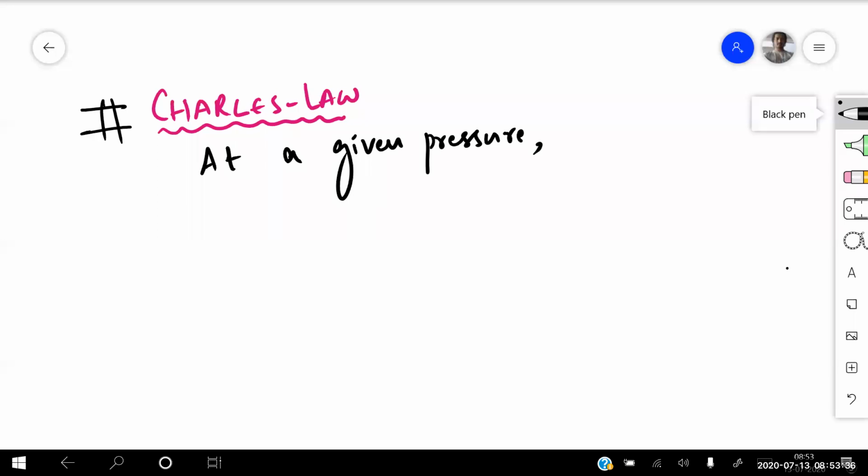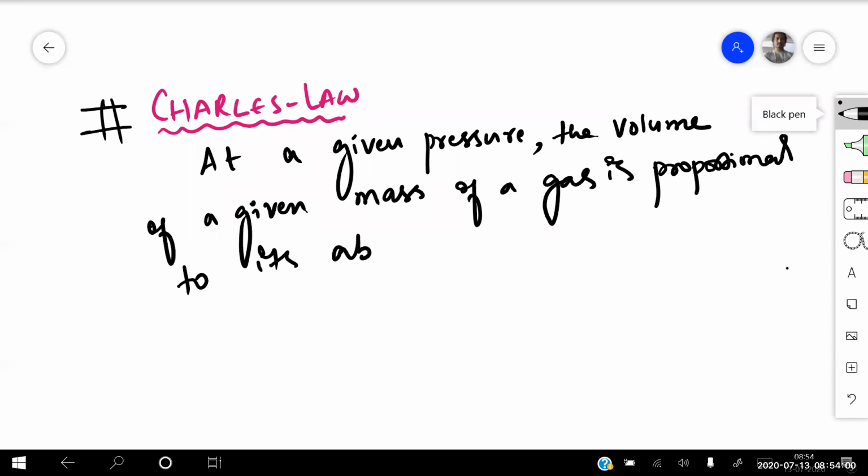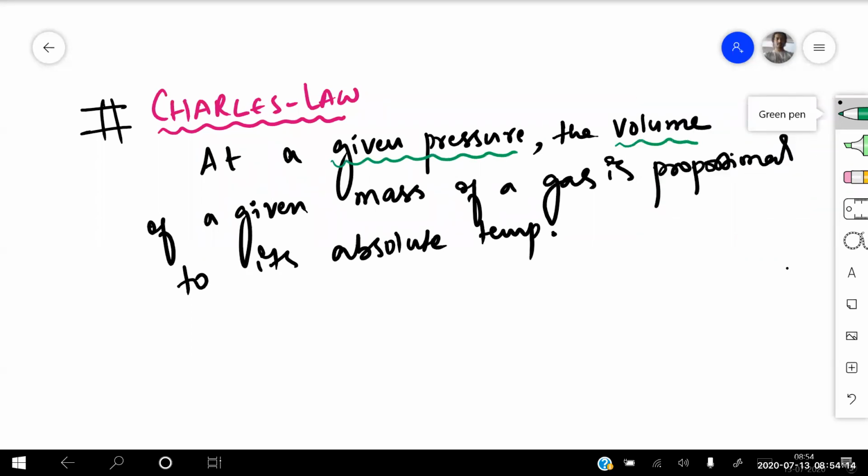At a given pressure, the volume of a given mass of a gas is proportional to its absolute temperature. Clear for everyone? So what is the Charles law saying right now for me? Charles law says that at a given pressure, the volume of a given mass of a gas is proportional to